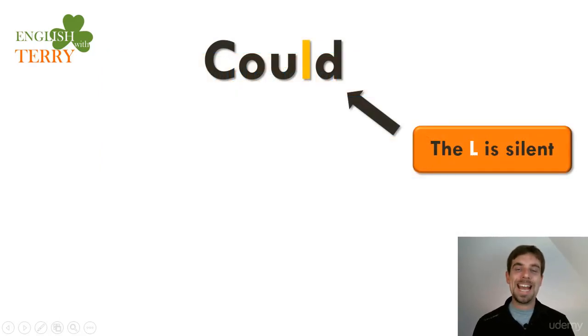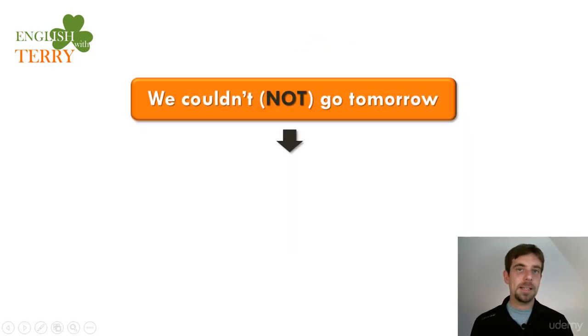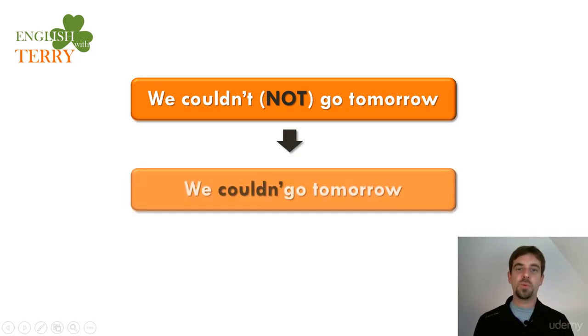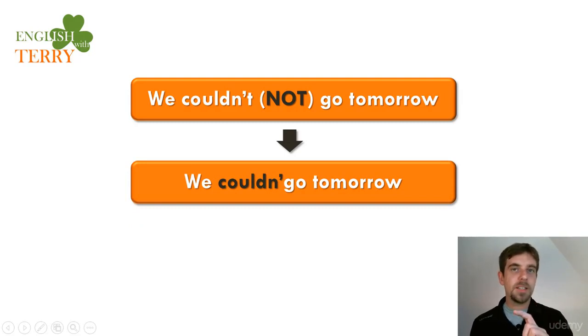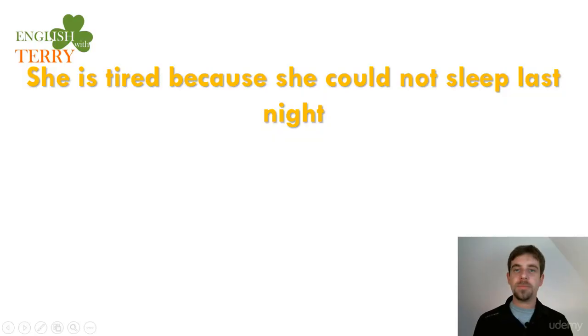Same situation. The L is silent, so it's not could, but could. Practice with me. Could. All right? So the same idea. We couldn't go tomorrow. The T is silent, so it becomes we couldn't go. This is what we want to practice. We couldn't go. We couldn't go. That N sound, right? So let's practice. Pause, listen and repeat. Let's go.